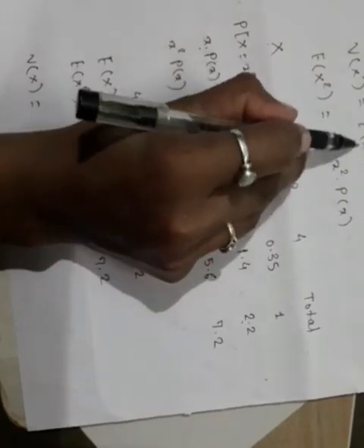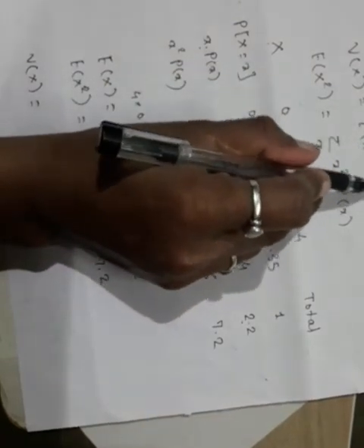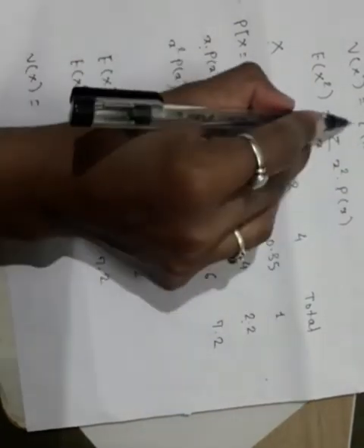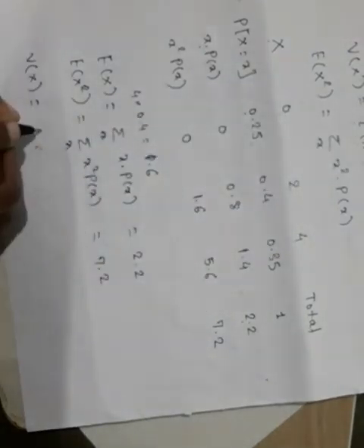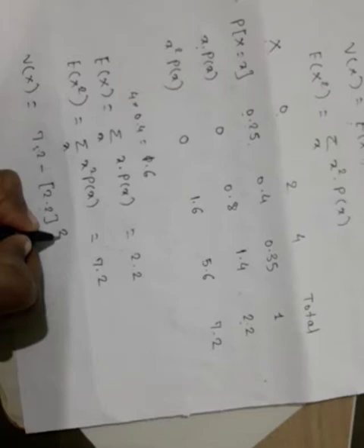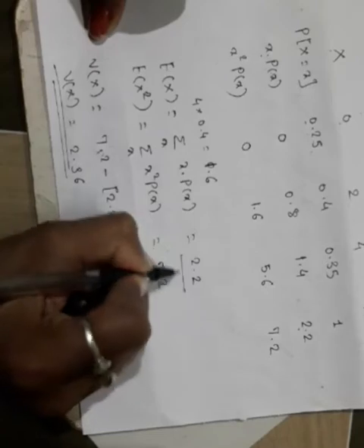So the variance of x is equal to this formula, E of x square minus (E of x) whole square. E of x square is 7.2 minus (E of x) whole square, that is 2.2 whole square. After solving this we get 2.36. So we found V of x and here is the E of x.